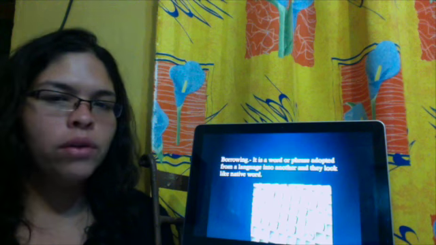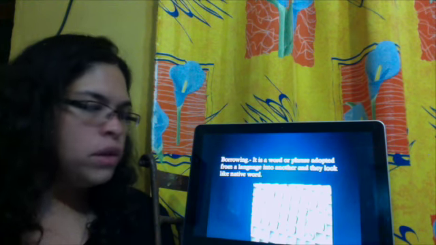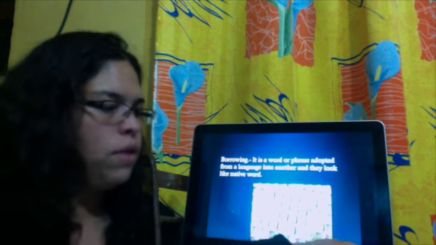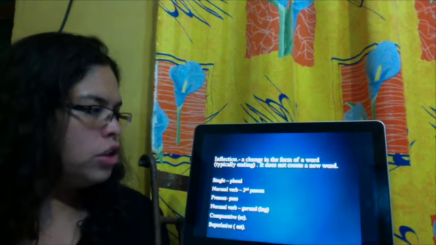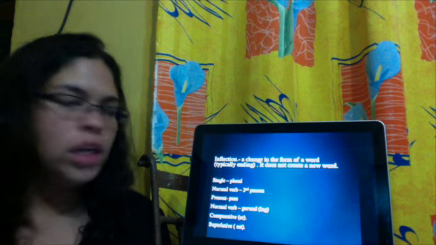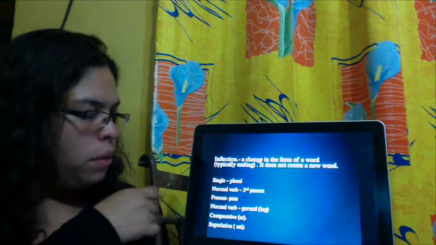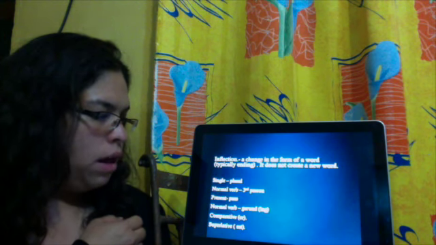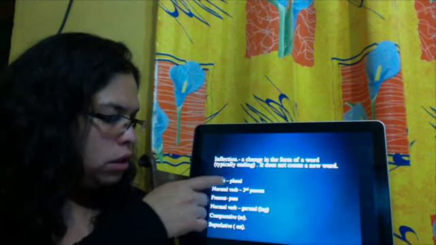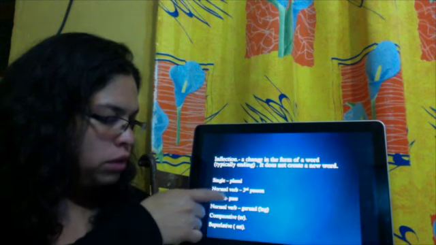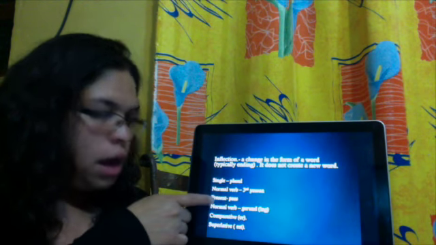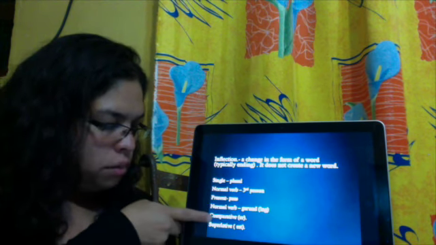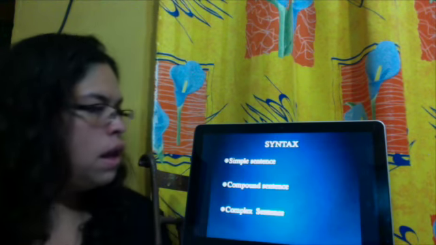Borrowing is a word or phrase that is adopted from one language into another, but they look like native words. Inflection. Inflection is a change in the form of a word, typically the ending. It doesn't make a new word, just a change from singular to plural, normal verb to third person, present to past, normal verb to gerund, comparatives and superlatives.